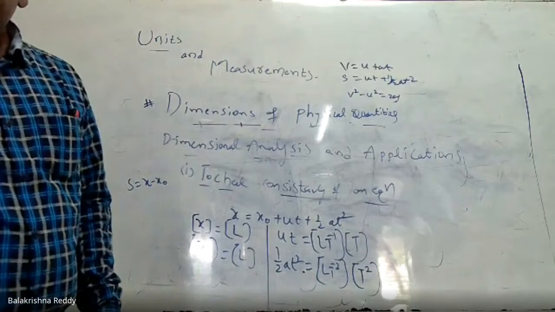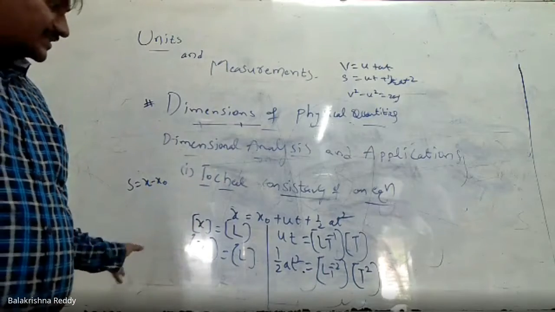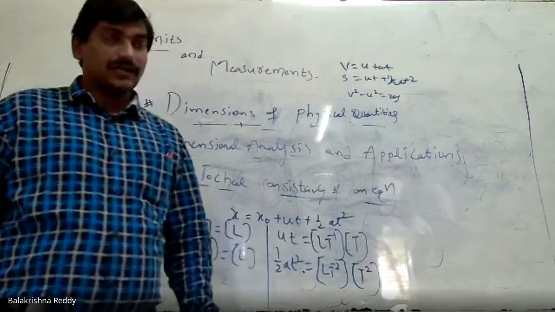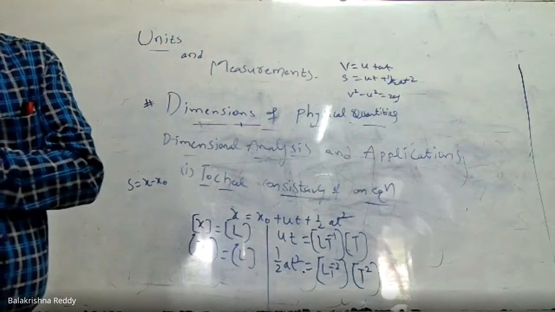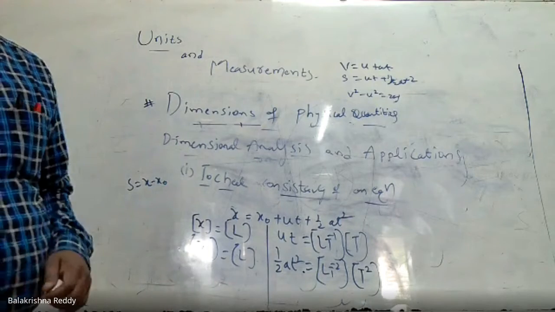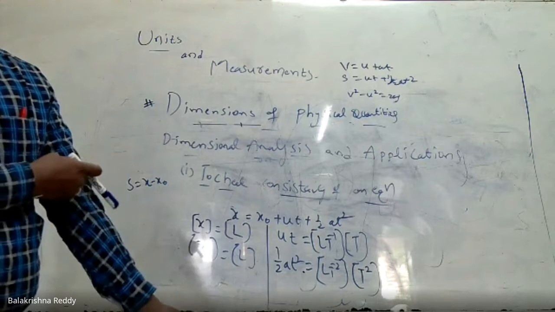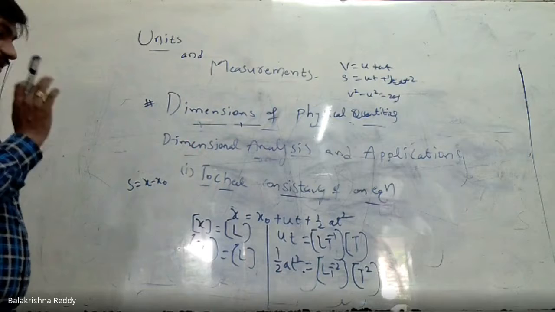Whatever terms are on the LHS and RHS, if each term on the right hand side of this equation has the same dimensions, then we can say that dimensionally this equation is correct.